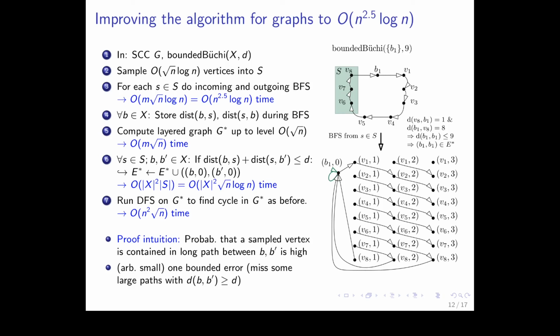And why is this the case? Because the probability that a sampled vertex is contained in a long path between two Büchi vertices is high. And the short paths we take care of with this layered graph. And so we obtain a one-sided error because we might miss some long paths, obviously. But we can make this one-sided error arbitrarily small by just sampling more vertices. So that's the idea for this algorithm.